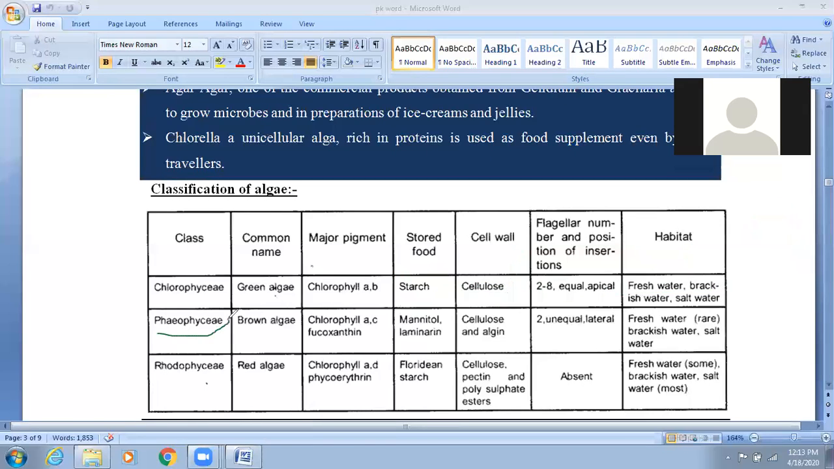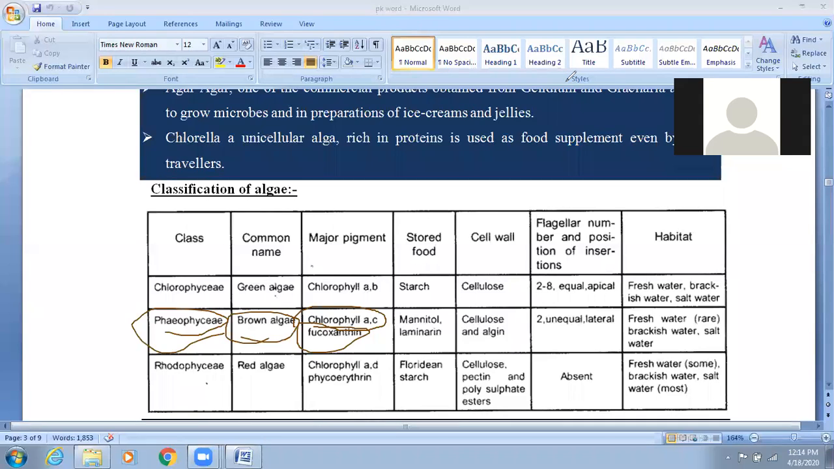Next, second, is the brown algae, so we will select the brown color. Phaeophyceae is commonly known as the brown algae. Their pigments are chlorophyll A and C as well as fucoxanthin, by which they generate the brown color.